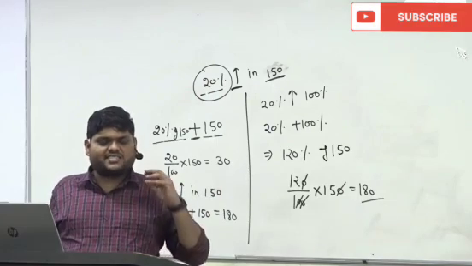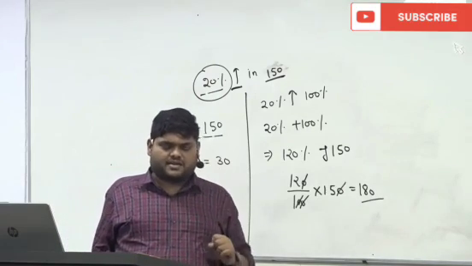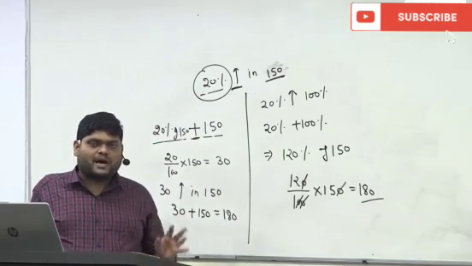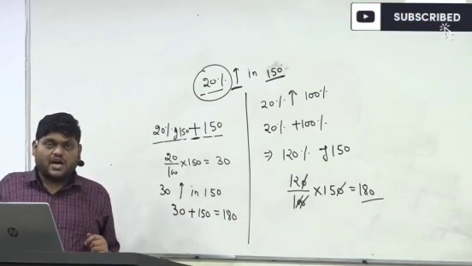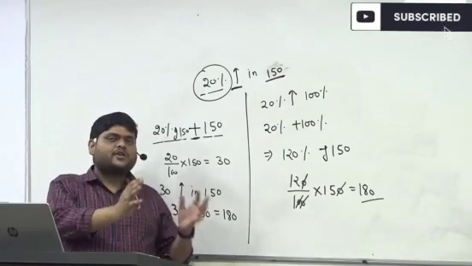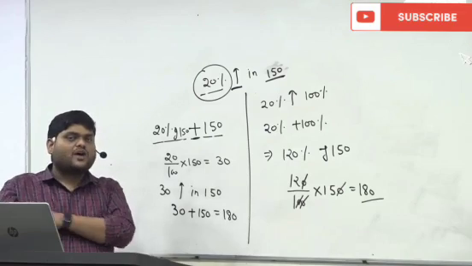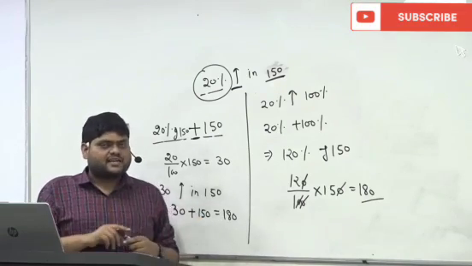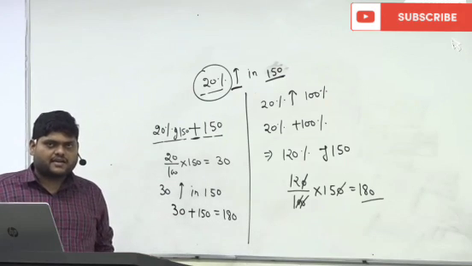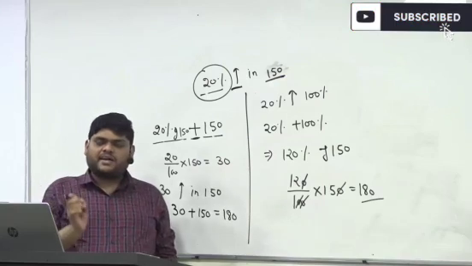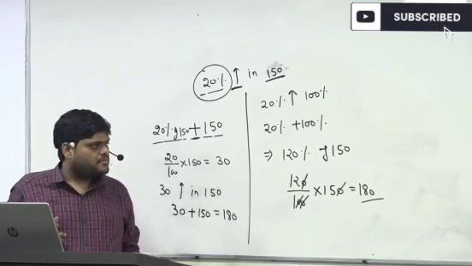If X is increased by 70%, X becomes 170%. So increment means you have to add that increment to 100%. Always remember this.